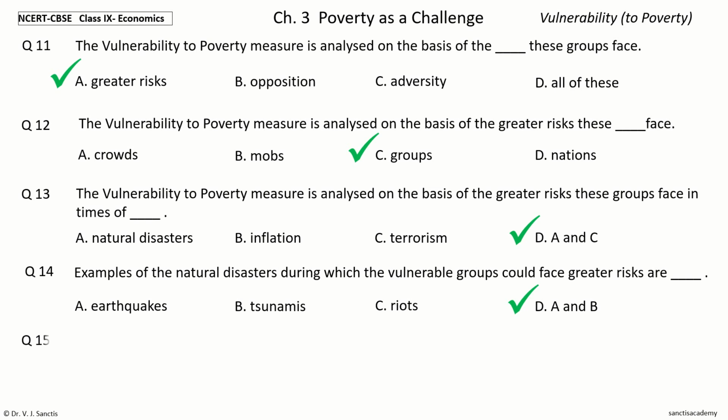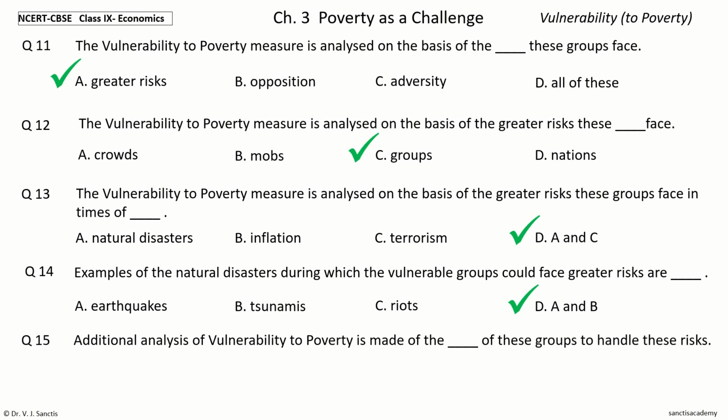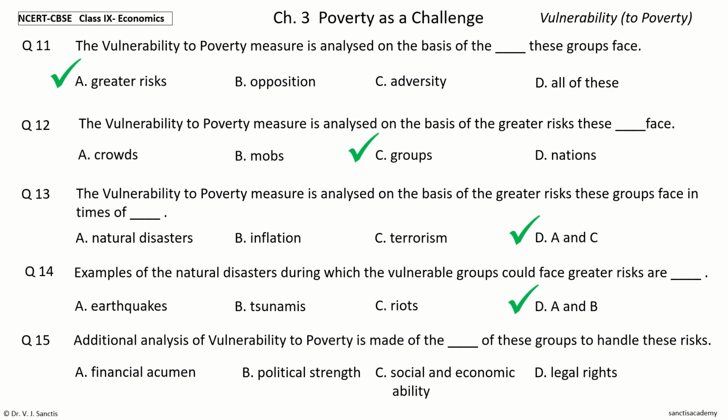Question 15. Additional analysis of vulnerability to poverty is made of the dash of these groups to handle these risks. The options are financial acumen, political strength, social and economic ability, legal rights.